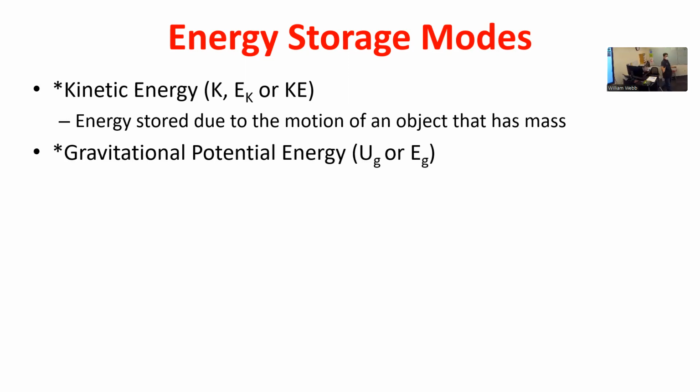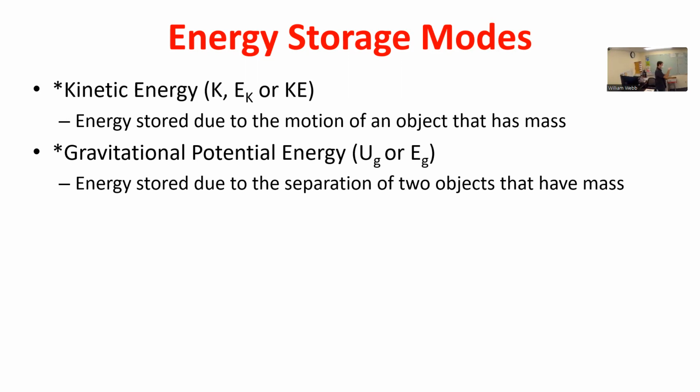Gravitational potential, College Board uses U with a subscript G, but you'll also see E subscript G at times. And that is the energy that's stored because of the separation of two objects, how far apart they are and how much mass they have. And so it's mgh, their mass and how much distance is between them. Almost always, one of the two objects is the Earth, and the other object is something else, a marshmallow or a raccoon or a toothbrush or something. Just could be anything. All right, and we're going to find out the distance between them and how much the gravitational force field would accelerate it downward.